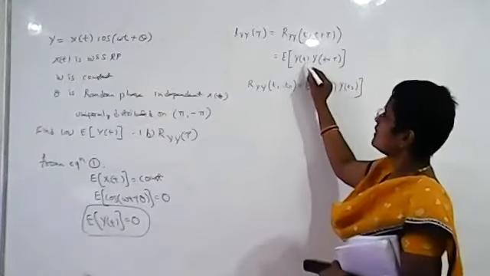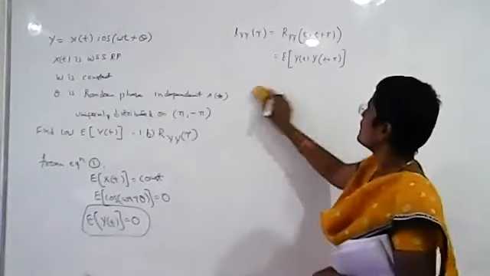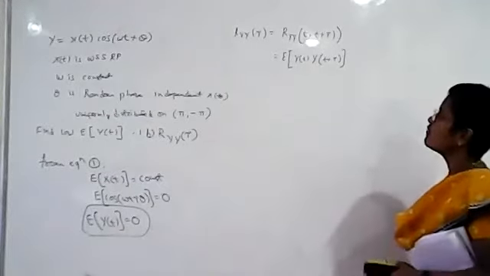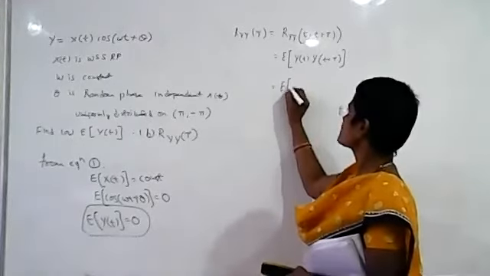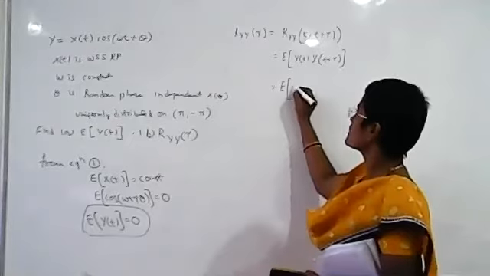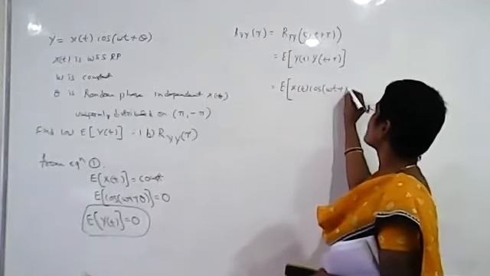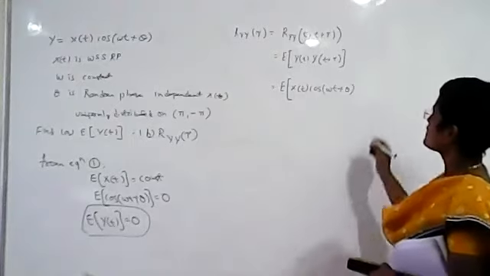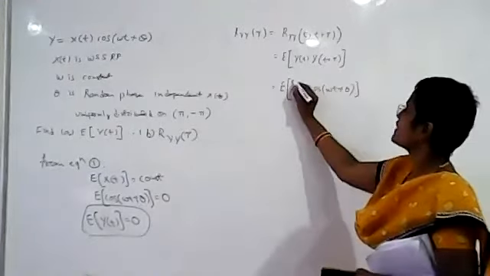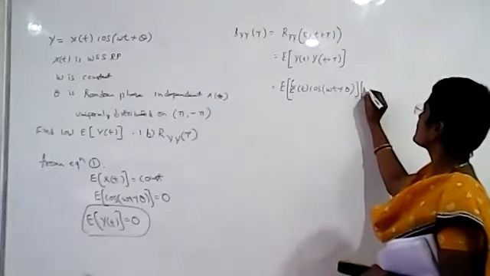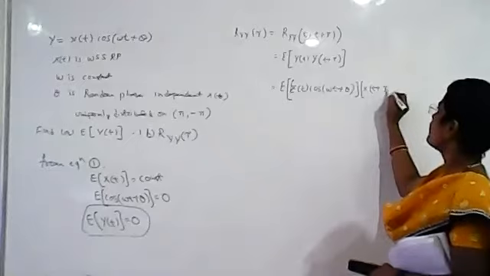Okay, what is t1 here? t2 will be t plus tau. So what is the formula here? Expected value of y of t, y of t plus tau. Okay. So this can be written as the expected value of, what is y of t? It is given as x of t cos of omega t plus theta. Okay, this is our y of t into y of t plus tau. Wherever we have t, replace t with t plus tau. Here we have t, no? t should be replaced with t plus tau.